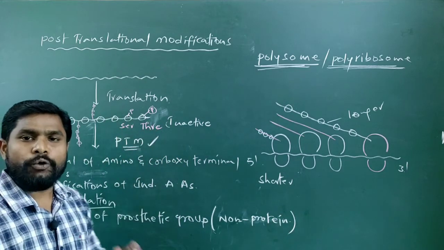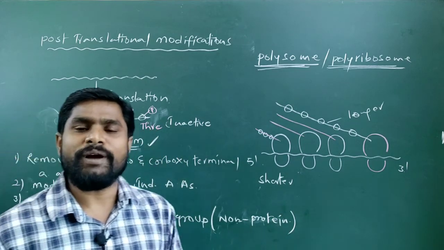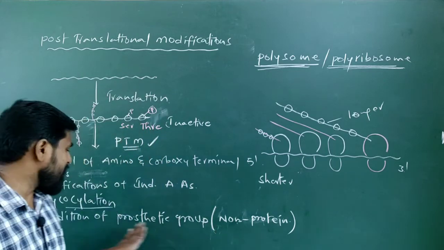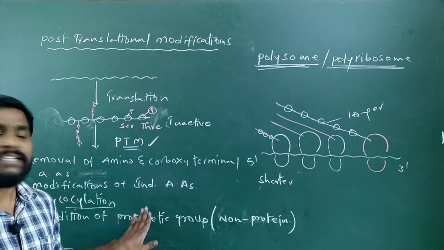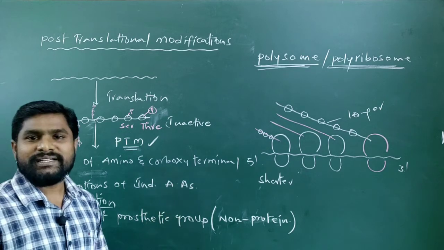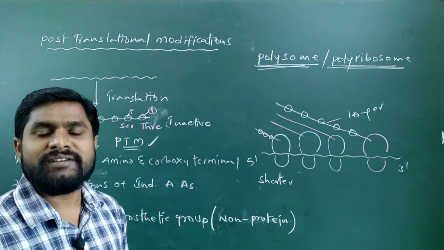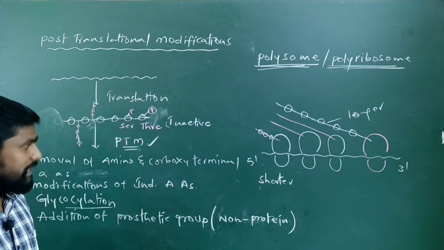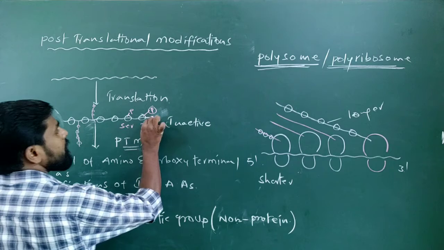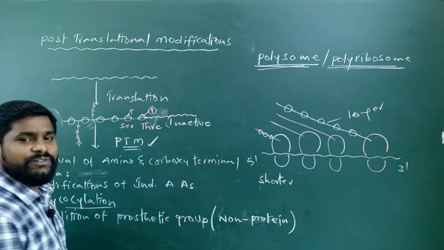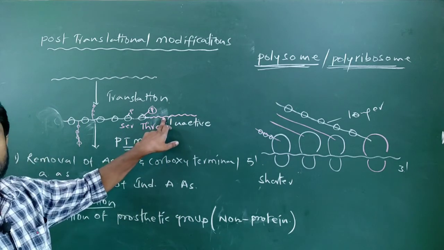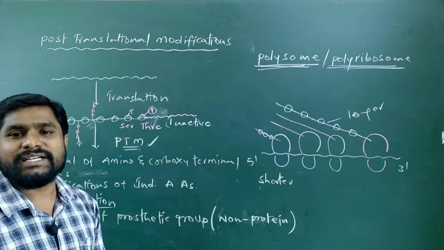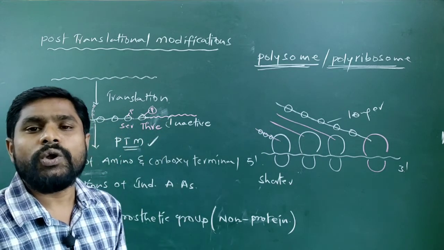Holoenzyme consists of a protein part and a non-protein part. That non-protein part is said to be a prosthetic group. That prosthetic group is added to the protein part of enzyme during post-translational modifications. So this is addition of this non-protein part. This polypeptide chain will become an active enzyme or holoenzyme.